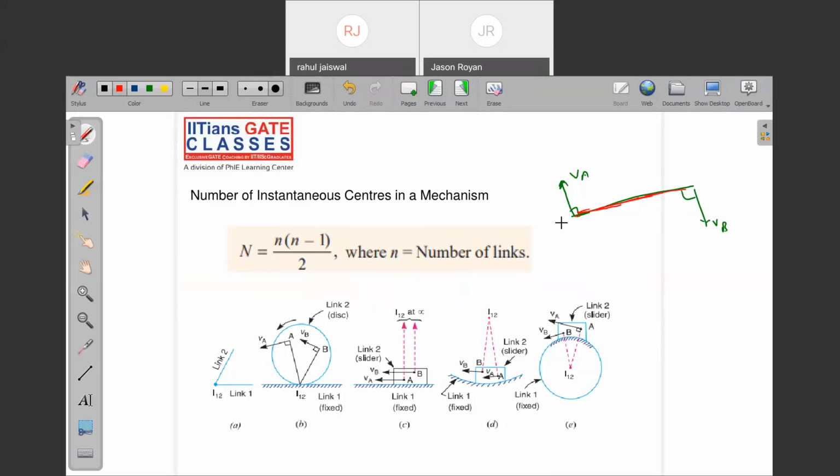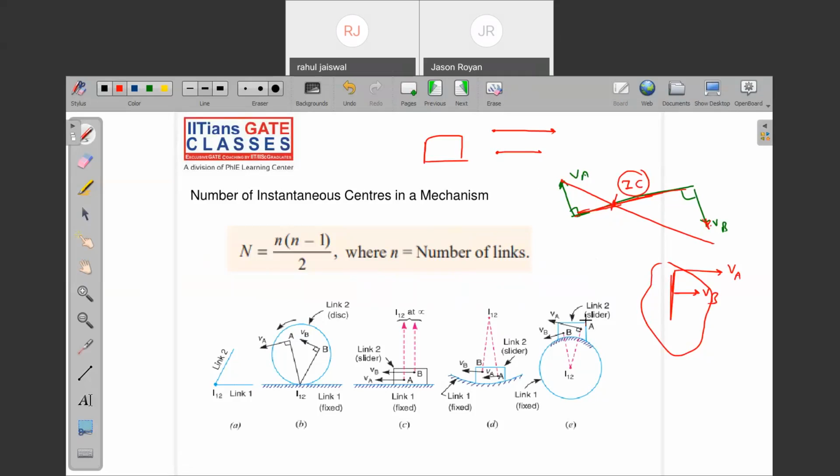But we can't say exactly where. We have to join the head of VA and the head of VB, and whatever the intersection on this line is will be the I center. We have a different method of finding the I center. Let's say any body is there, this is the plane. It has some velocity VA here and VB here. I will ask you where is the instantaneous center of rotation. Both are perpendicular to this line. You can't say here, here, here. What you will do? You will just join the line something like this.